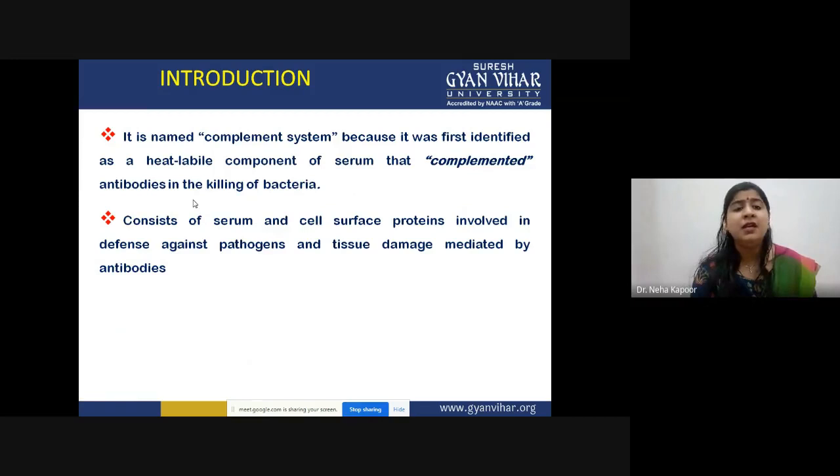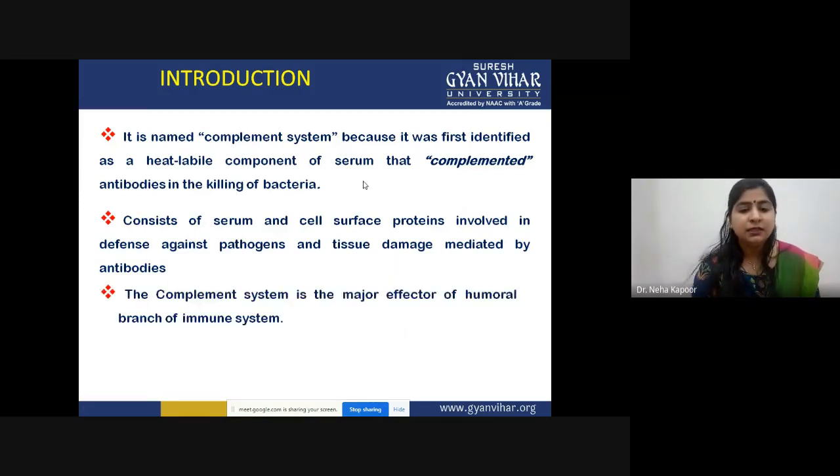Now these are serum and cell surface proteins that provide defense against many kinds of pathogens and infectious entities, along with tissue damage mediated by antibodies. The complement system is a major effector mechanism of the humoral branch of the immune system.